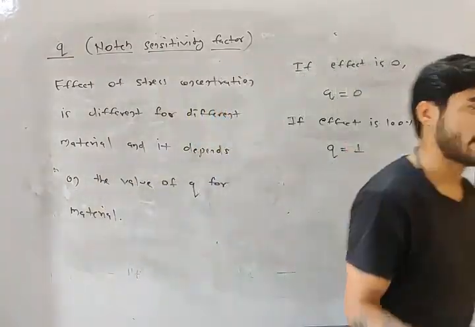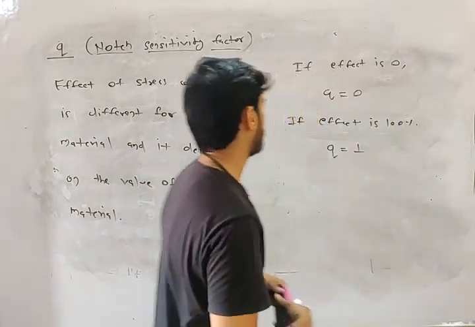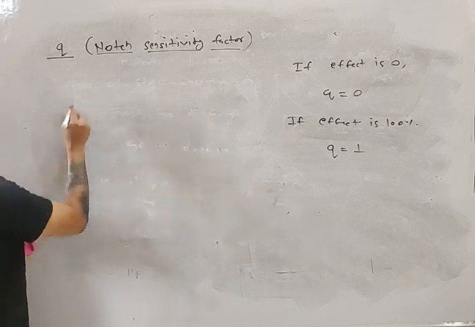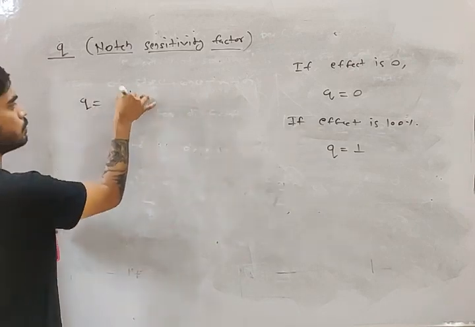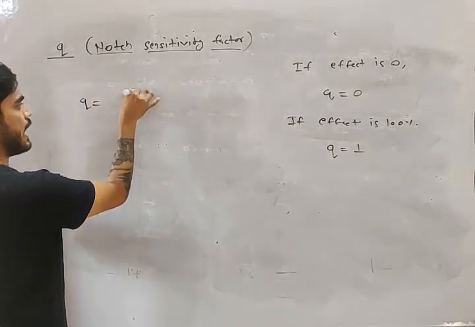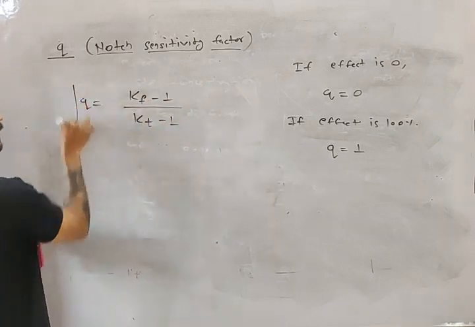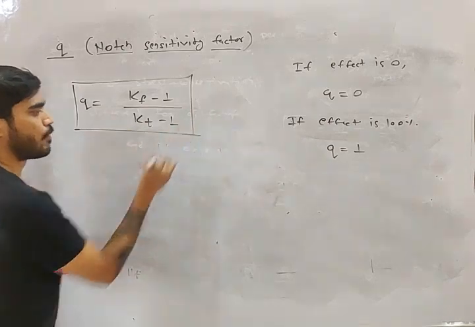Do you understand this? Now, my friend, what is the equation of Q? It is given by this: Q is equal to Kf minus 1 divided by Kt minus 1. This is a very important equation.